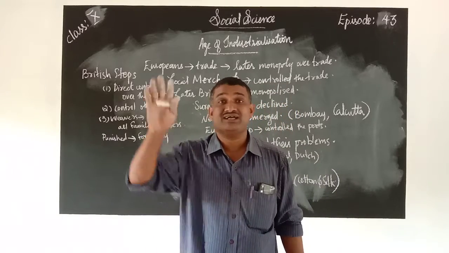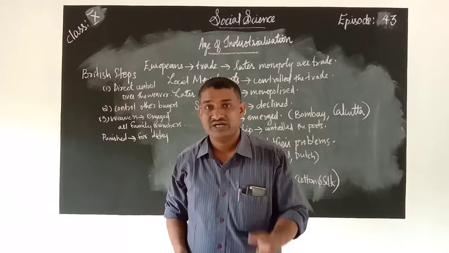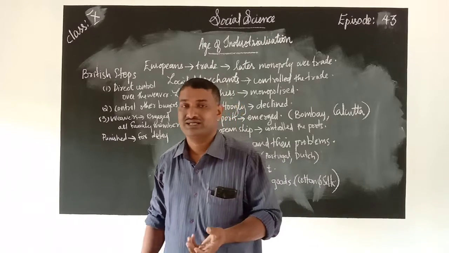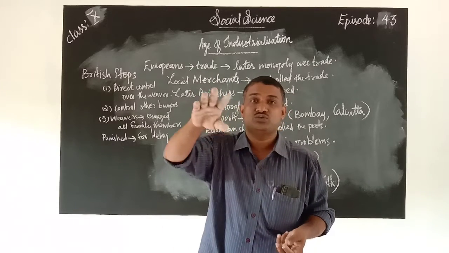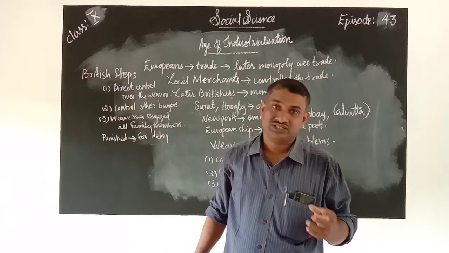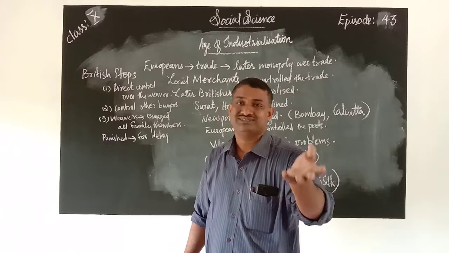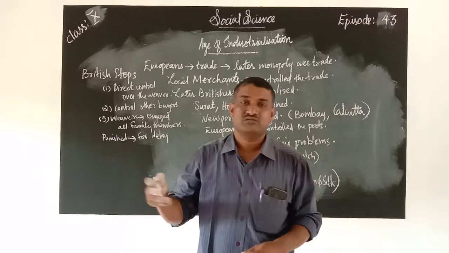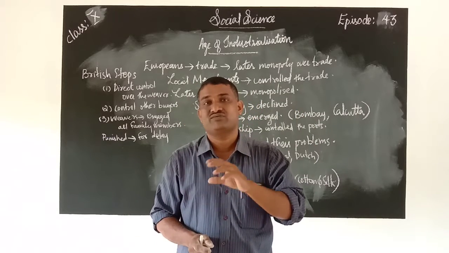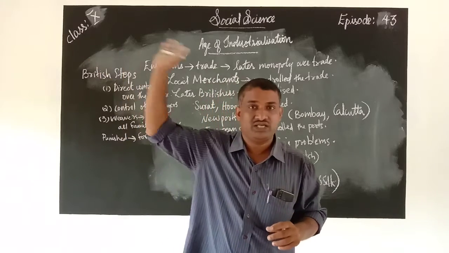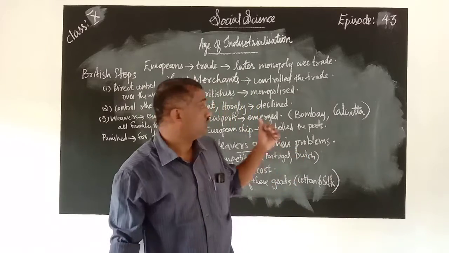Even banks had given loans to these people. Almost all this money was collected from the banks, especially by the local traders. So the bank was in crisis, because they had given huge amounts to these local merchants for trade. Earlier the merchants would return that money because they would get a huge profit. Now things went into a wrong situation. At that time, in Hooghly and Surat, many local merchants were indebted. They couldn't repay the money because European sailors were not coming to Hooghly and Surat.